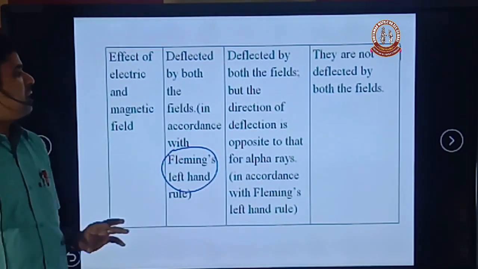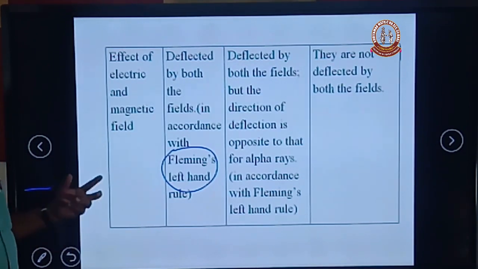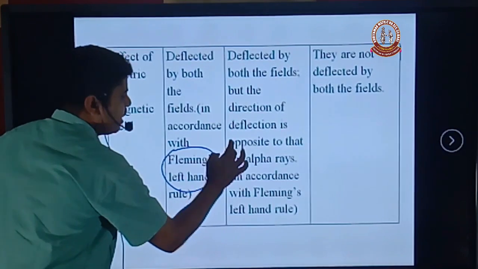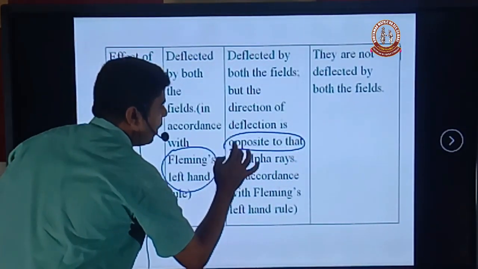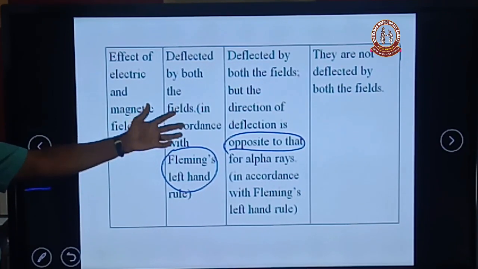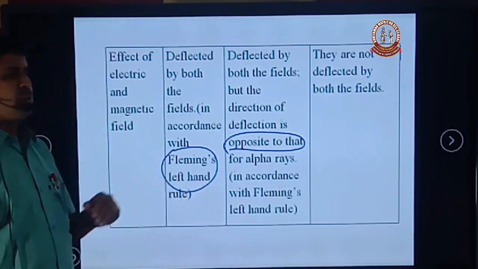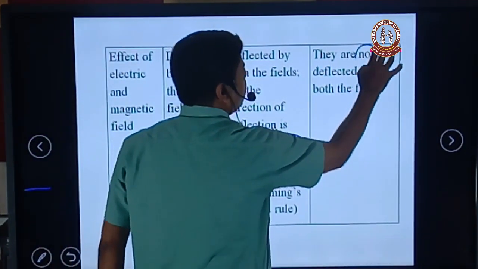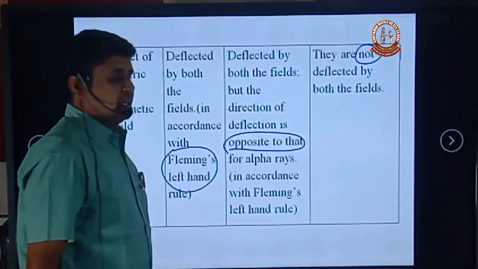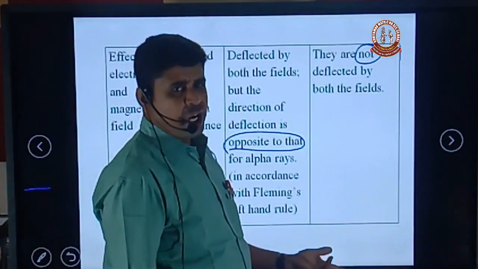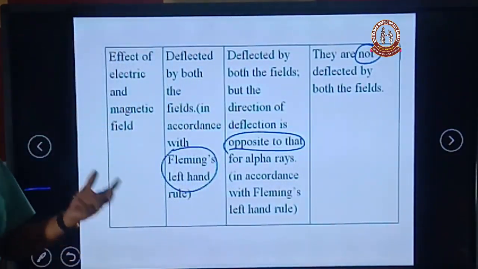Similarly, beta rays are deflected by both electric and magnetic fields. The deflection of the beta ray is opposite to the alpha, and it can also be obtained with the help of Fleming's left-hand rule. But gamma rays are not deflected by electric or magnetic fields, because gamma rays have no charge; they are neutral.